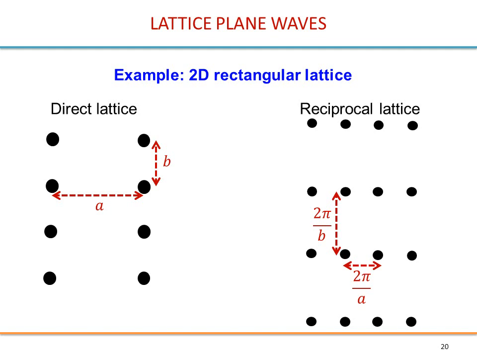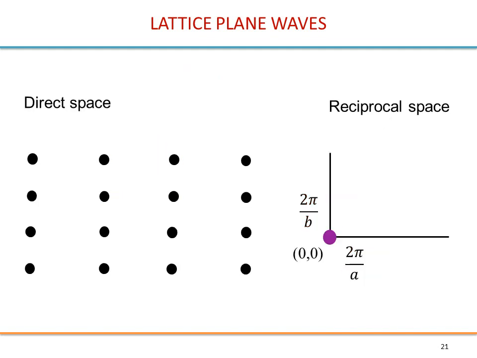Let's take an example in 2 dimensions using a rectangular lattice. So this is our direct lattice with lattice constants a and b, and this is a reciprocal lattice with lattice constants 2 pi over a and 2 pi over b. So we are going to look at different points in the reciprocal space.